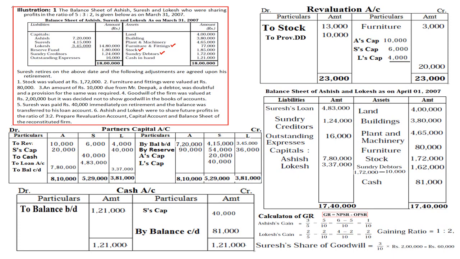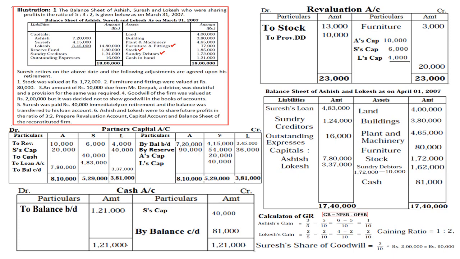Once this is done, we need to close the capital accounts and find the balance carried down of Ashish and Lokesh. So 7,80,000 and 3,37,000 are the balances carried down. These will be shown on the liability side of the balance sheet as capital of Ashish and Lokesh.